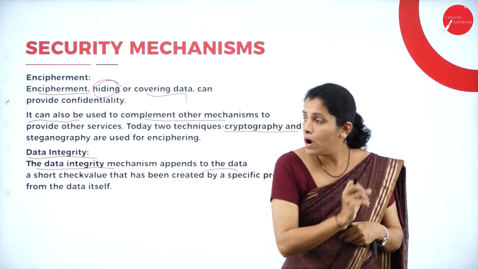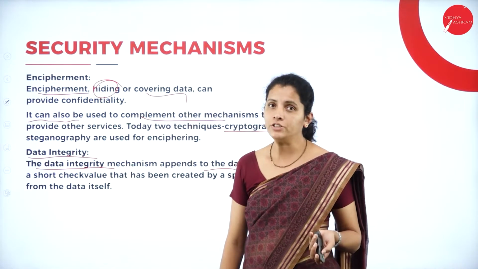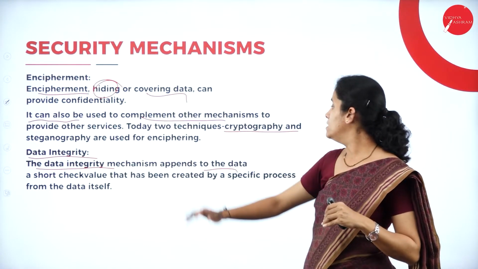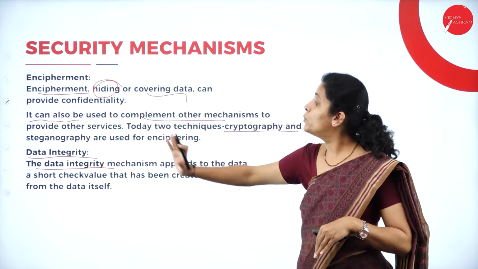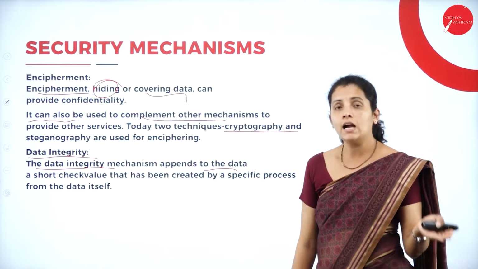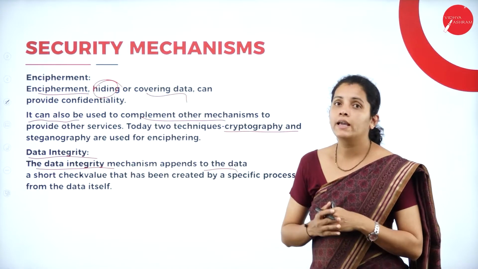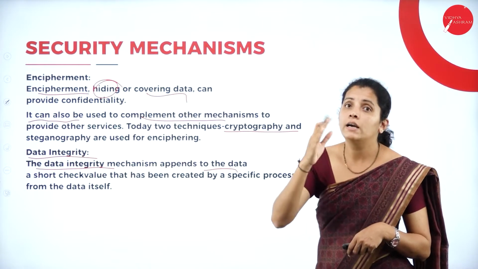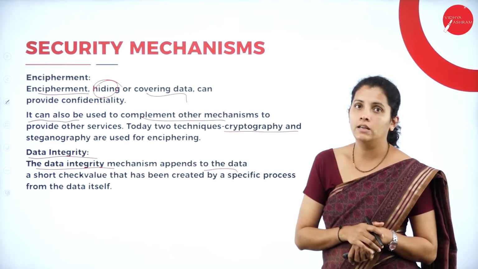So to provide the checksum value, once again I'm going to have a hash function. That means I'm going to use a hash function to generate the checksum value. So how am I going to validate data integrity? Along with the data, I'm going to send the checksum value. So this is the way I can validate that my data is accurate or reliable or real.